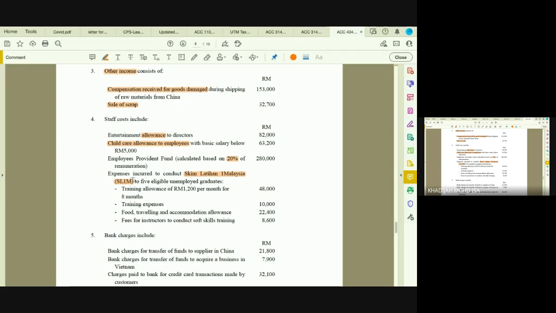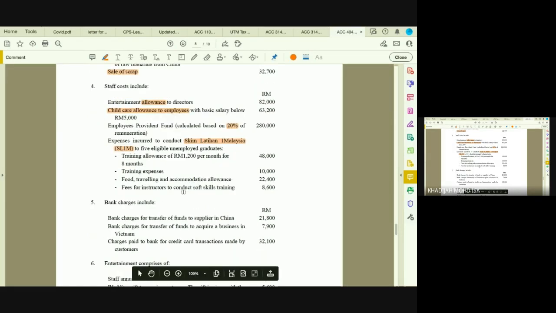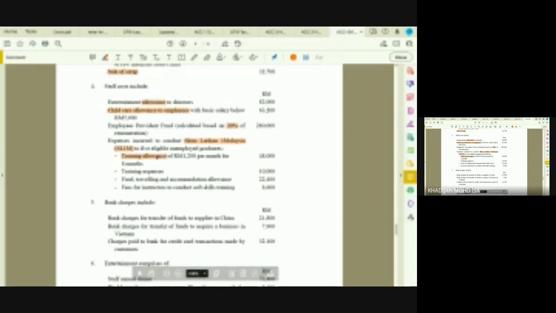In this case, for example, the company provides training allowance of 1,200 per month for 8 months. So how much do you pay there? Right, and then you have training expenses, food, traveling, and accommodation allowance, fees for instructors to conduct soft skill training. So you have to go back in your textbook, look for the scheme Latihan Satu Malaysia.